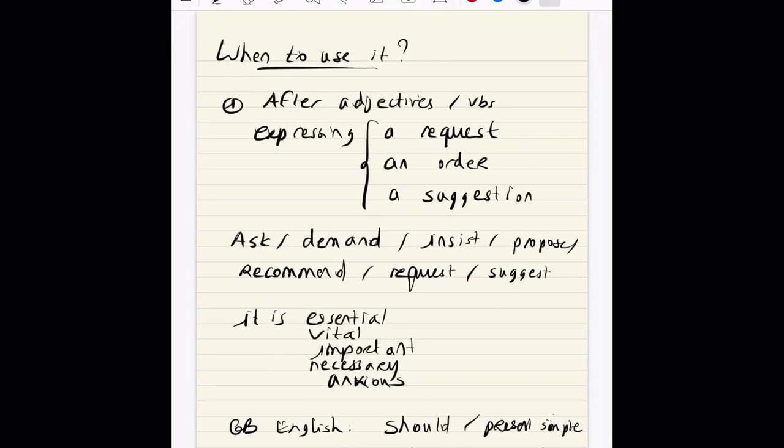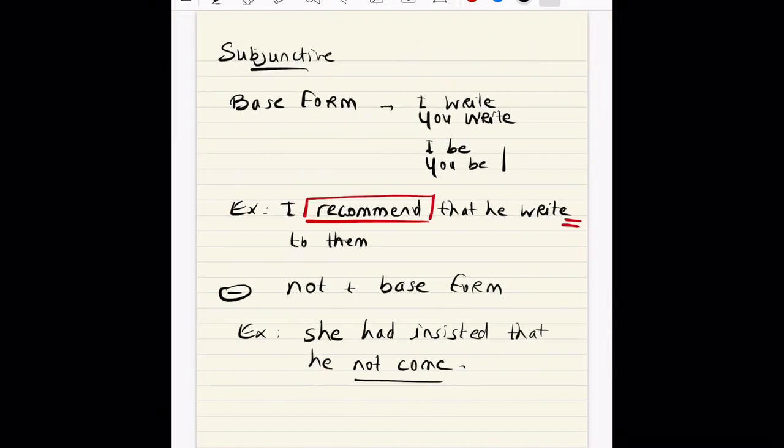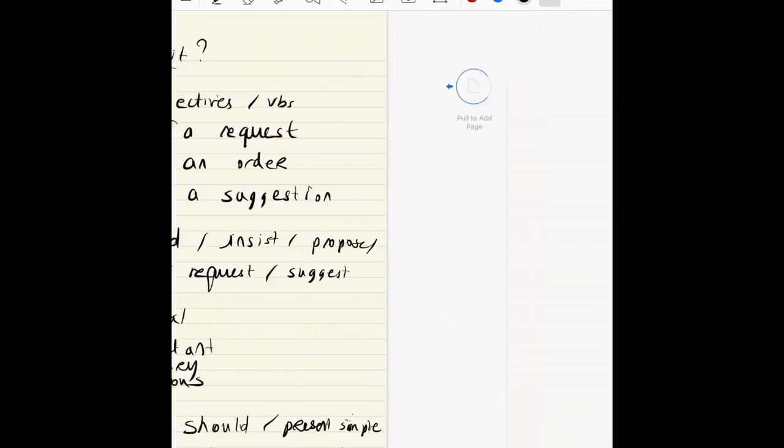Right. Now, there is a second reason for using the subjunctive.